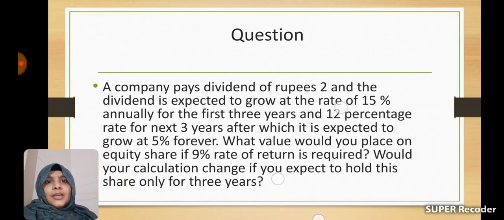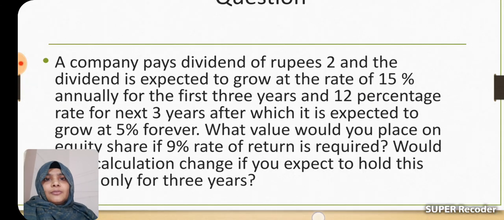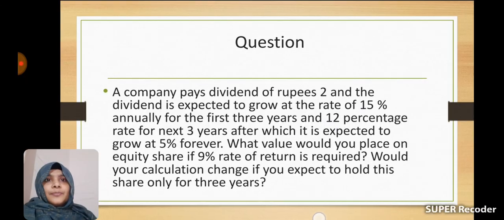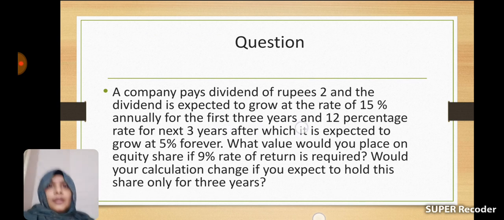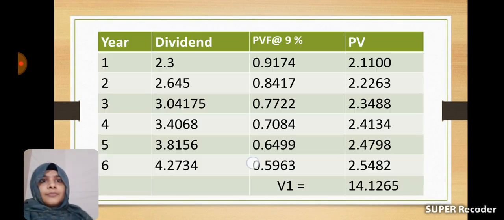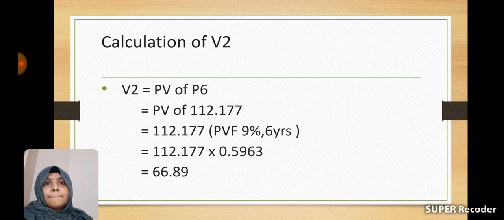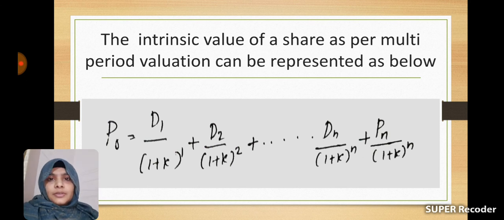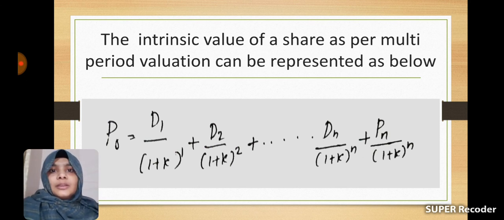So let us check what sort of changes we can make to the calculations. We know that in dividend growth models, the holding period is not given; that is one of the assumptions of a dividend growth model.